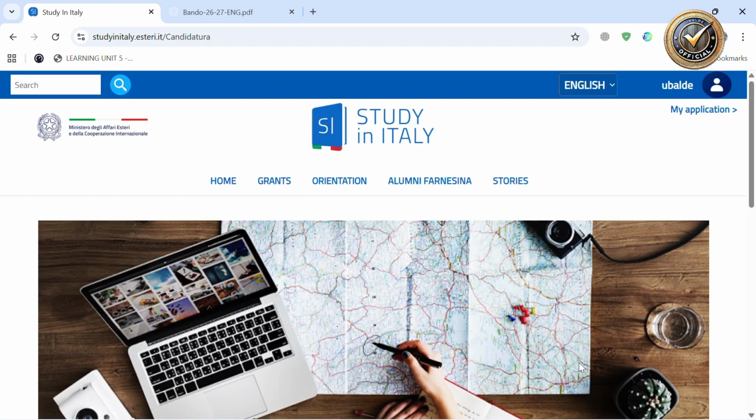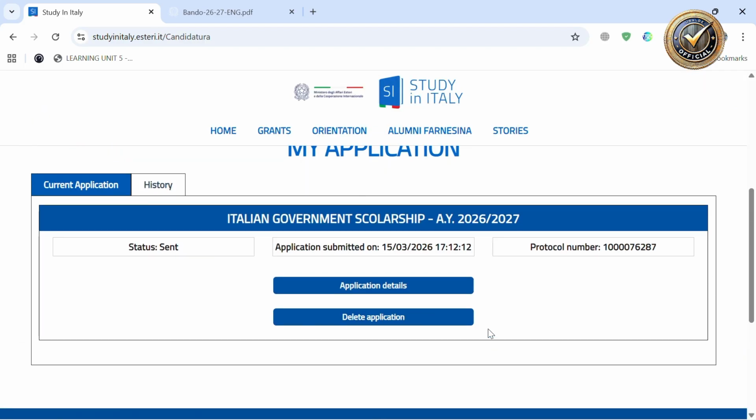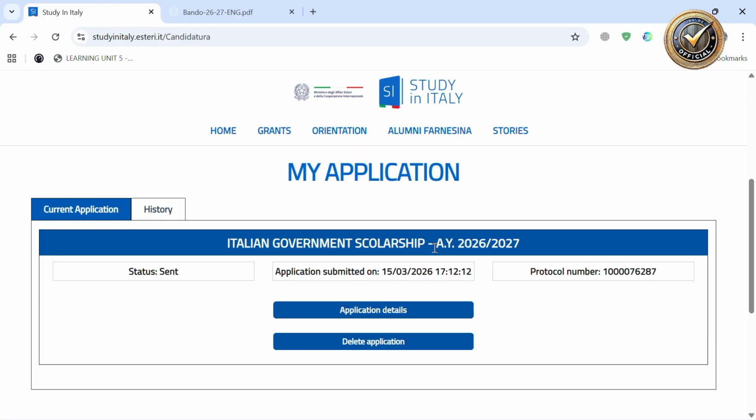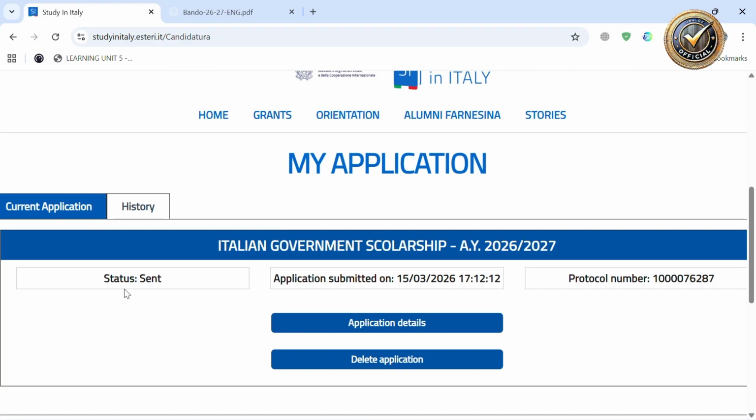After you click on send, you get the protocol number and the application submitted on this date. Sent means this is the history of the application. My application status is sent, and the application was submitted on 15 March 2026.